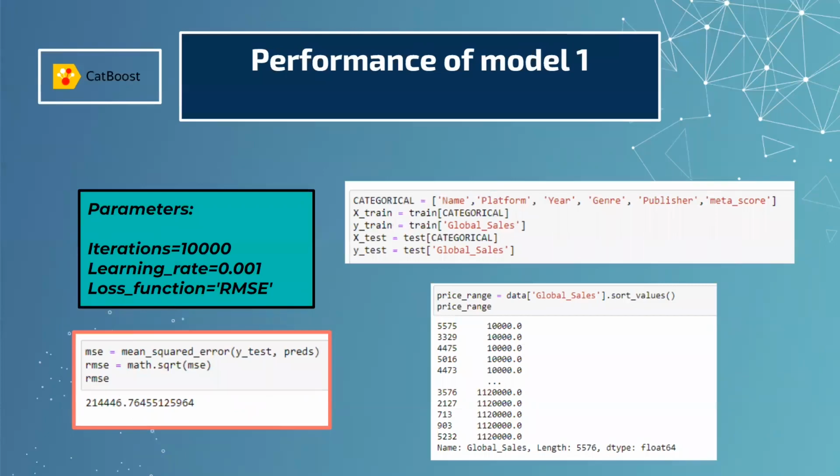Now, looking at our CatBoost model, we used variables such as name, platform, year, genre, publisher, and metascore to make our predictions. After many combinations of different learning rates, iterations, and loss functions, we found that a learning rate of 0.001, with RMSE as our loss function, and running at 10,000 iterations provided us the best results with an RMSE of 214,000. Even though that might seem like a very high number, the data collected from global sales ranges from 10,000 to 1,120,000. Therefore, an RMSE of 214,000 would still be within a reasonable range.